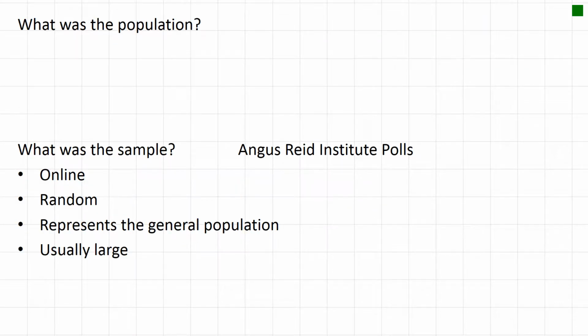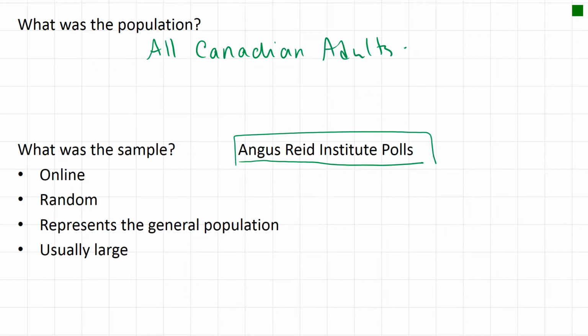So let's start asking some of the questions related to this survey. So what is the population? Well, the population are all Canadian adults. And what was the sample? Because they didn't survey all the adults in Canada. If you go to the Angus Reid poll and read about how they did it with an online survey, they picked from a random group of people that have volunteered to take Angus Reid polls.